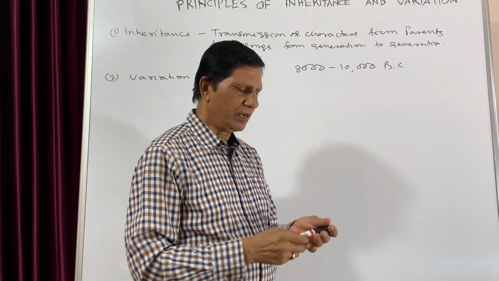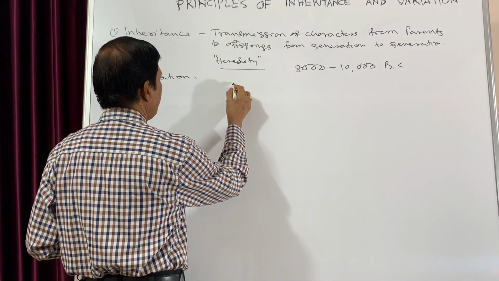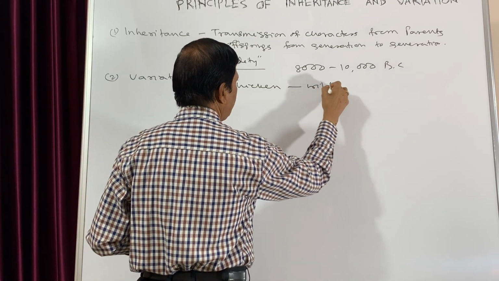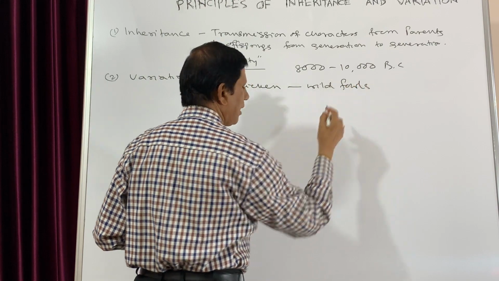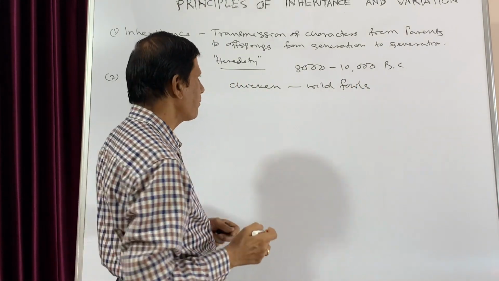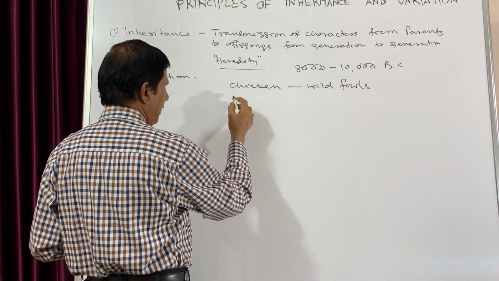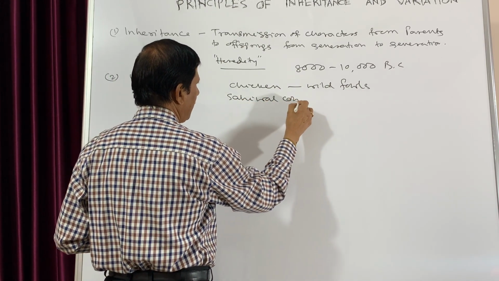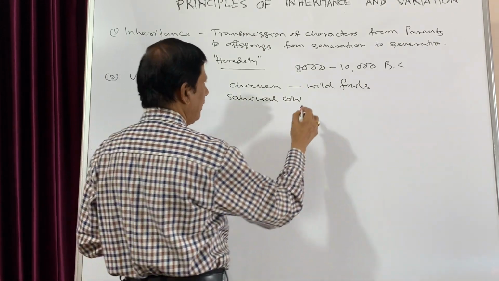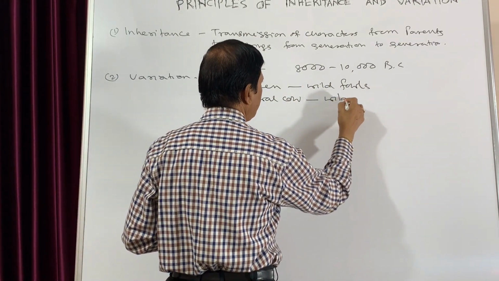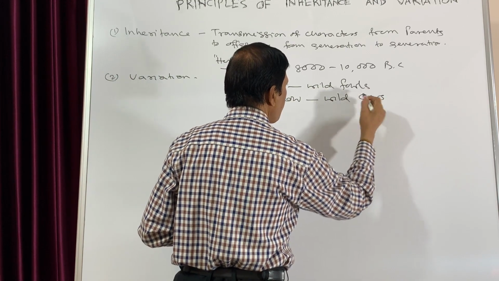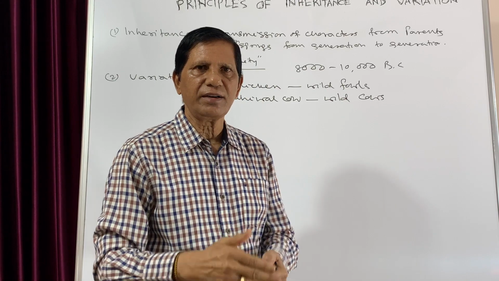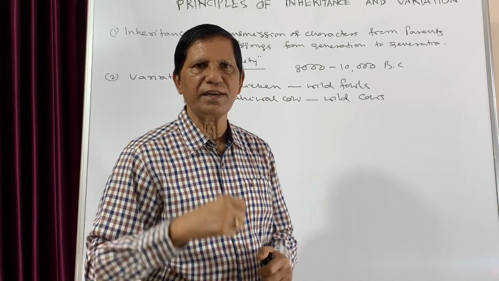By this method, the present day chicken has been obtained from wild fowls as a result of selective breeding. Similarly, the Sahiwal cow, which is very famous in case of Punjab, is also obtained from wild cows. So it is because of the domestication and breeding and finally artificial selection.